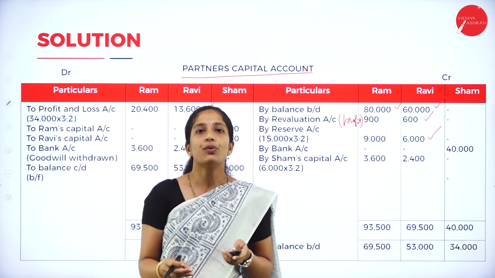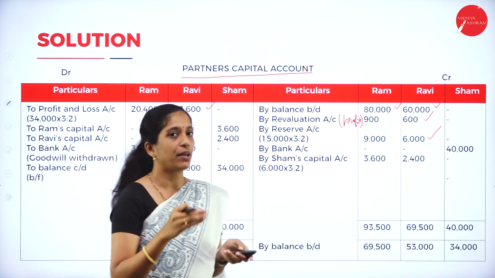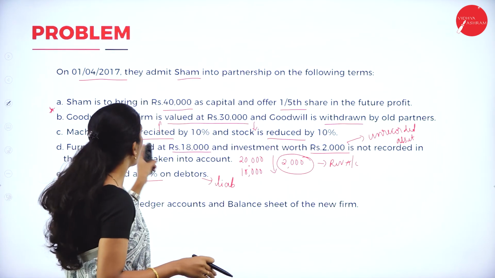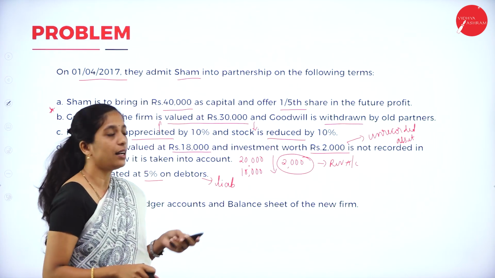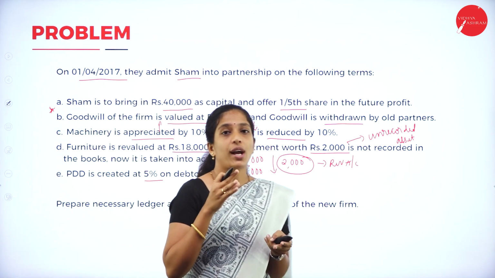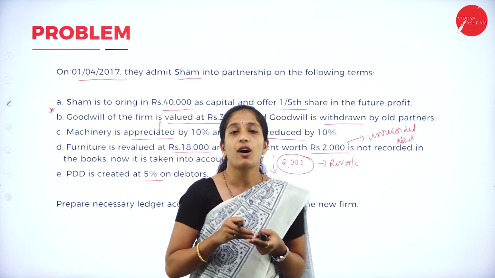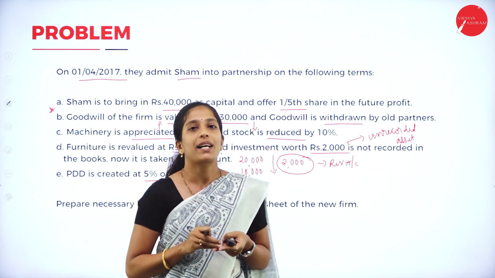Now come to the new partner who has brought capital. So we have to record that capital. Now go through the adjustment. How much capital is brought by the new partner? Shyam has brought 40,000 as capital. So record that capital. But in this problem, goodwill is not brought by the new partner.